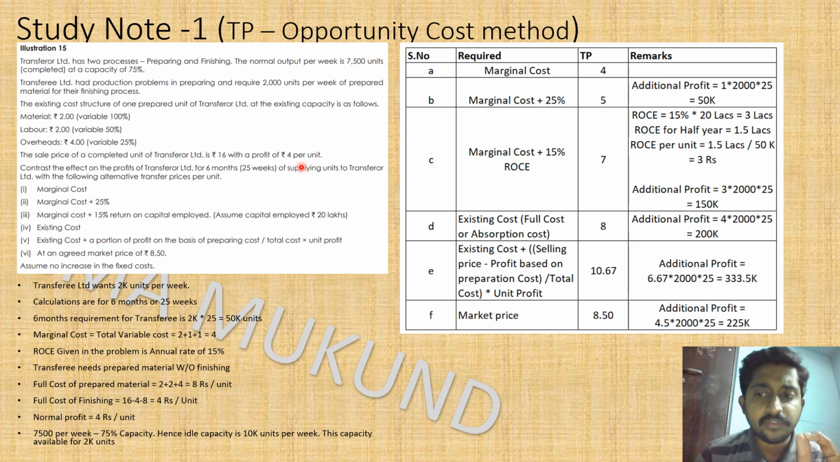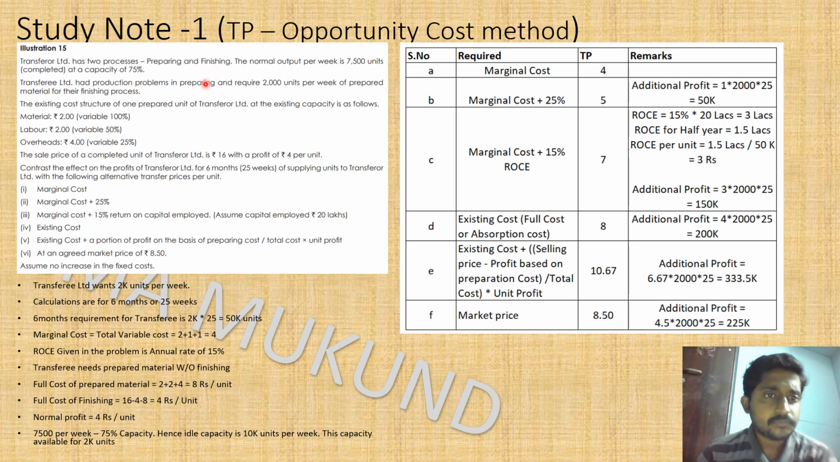We have to identify the twist as and when it comes, so that while doing the problem we are not confused. So 16 rupees is a selling price, 4 rupees is a profit, which means the cost has to be 12 rupee per unit. 16 minus 4, 12 rupee. But here we have the breakup of 2 plus 2 plus 4, which is 8 rupees. So where is the other 4 rupee? They have clearly said this costing is for preparation. There is one more stage called finishing. So the cost of finishing will be the balance 4 rupee, which is left out, or I will say it is hidden here.